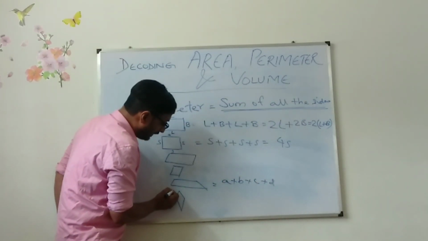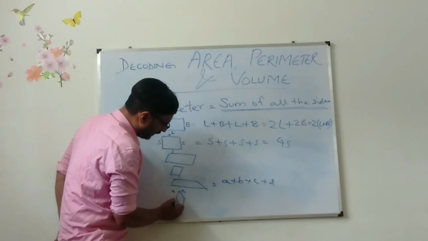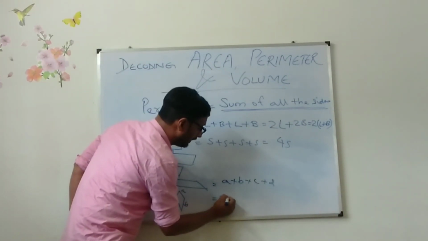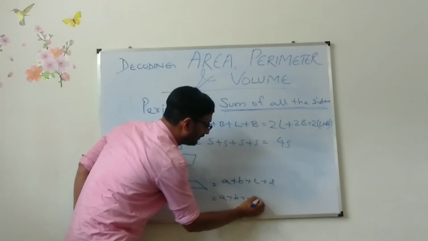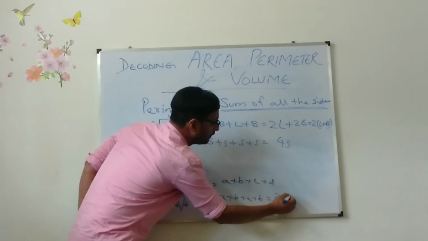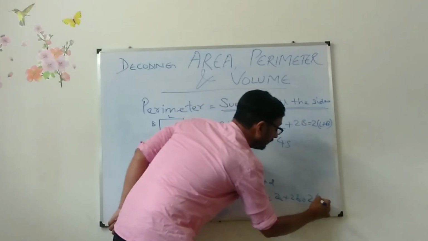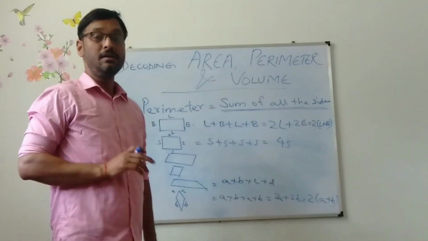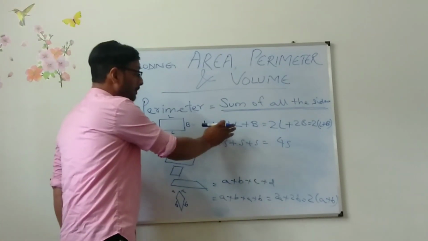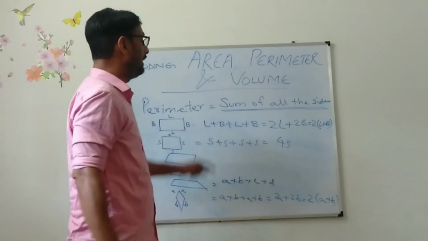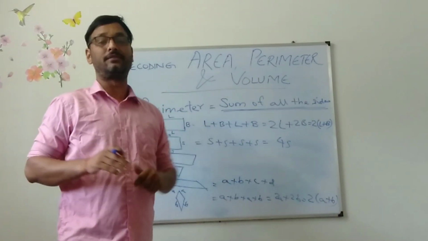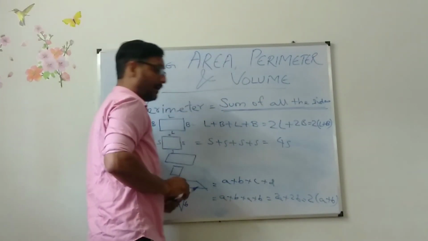In case of kite, these 2 sides are equal and these 2 bottom sides are equal. So what will I be writing? A plus B plus A plus B. That means 2A plus 2B. So this was the formula. So whatever formula you will be deriving, it has come out from the single thought, sum of all the sides. Now come to area.